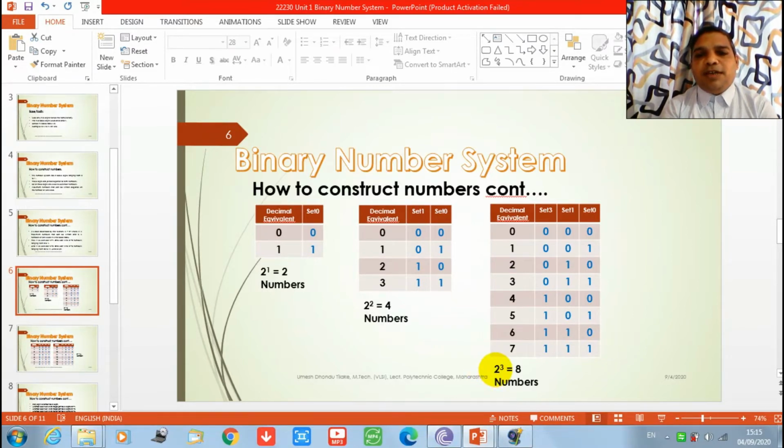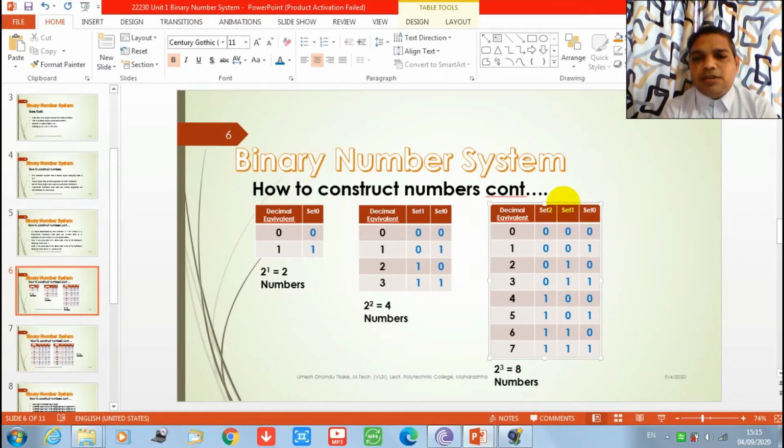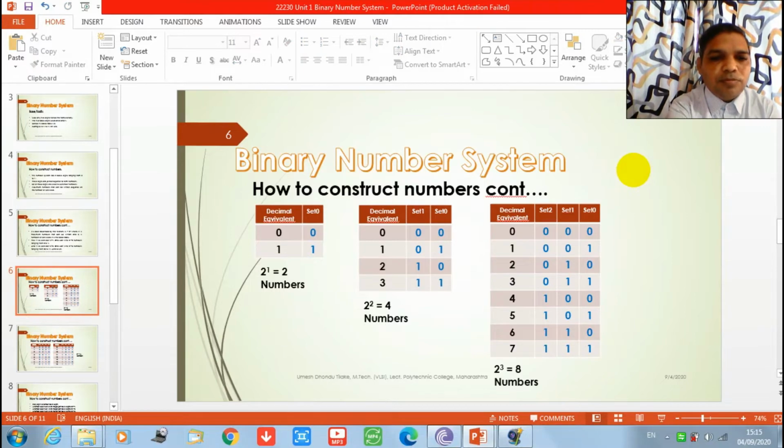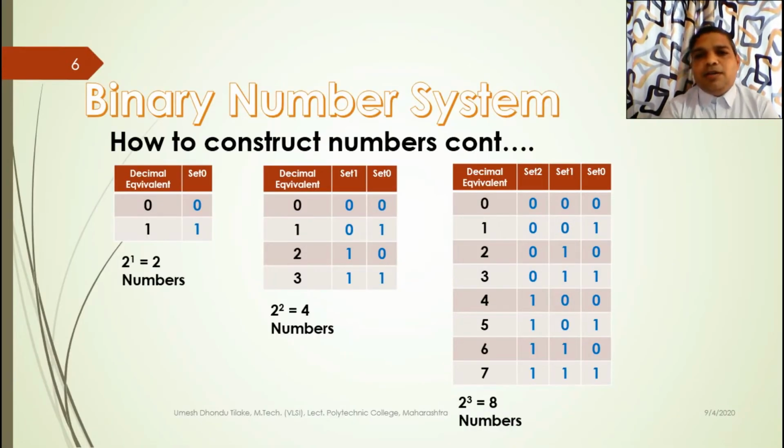If I use 3 sets, how many numbers can I write? See here, 2 power 3 is equal to 8. So I can write 8 numbers. So here I have used 3 sets, set 0, set 1, it should be set 2, so I am changing it. So here I am using 3 sets, set 0, set 1, set 2. The leftmost column shows you the decimal equivalent of the binary numbers.